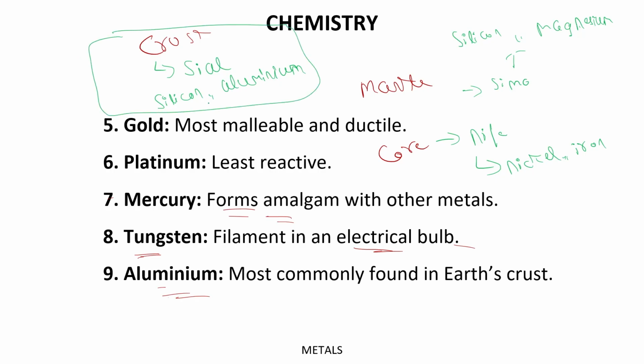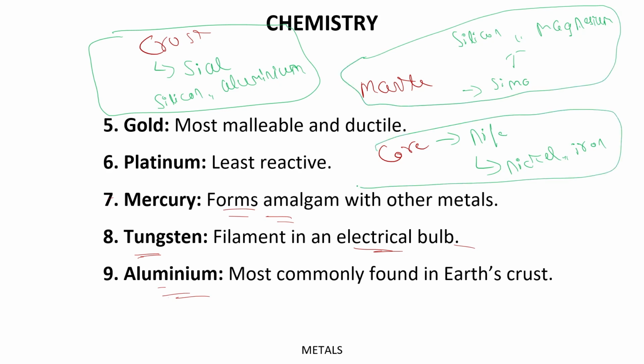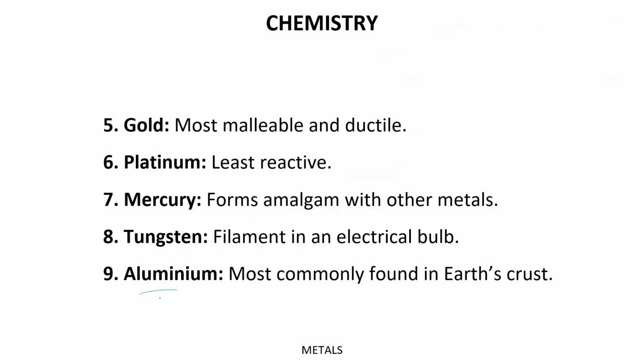Crust is Sial, basically silicon and aluminium. Mantle is Sima, basically silicon and magnesium. Core is Nife, basically nickel and iron. Alright. So you can say aluminium is the most commonly found metal in earth crust. Silicon is not counted here because silicon is a non-metal, and we are talking about only metal.